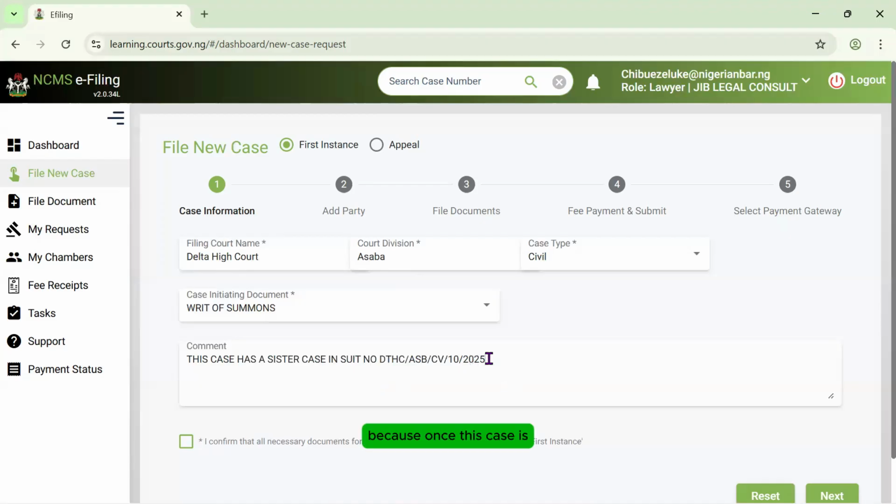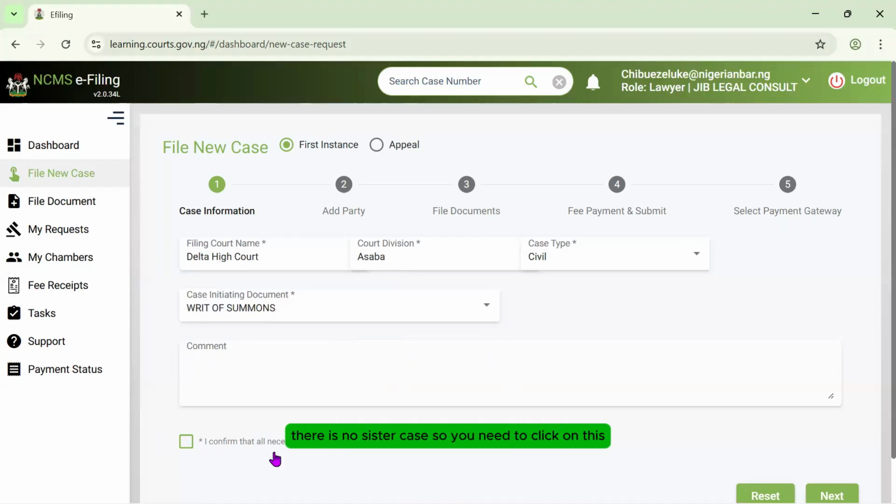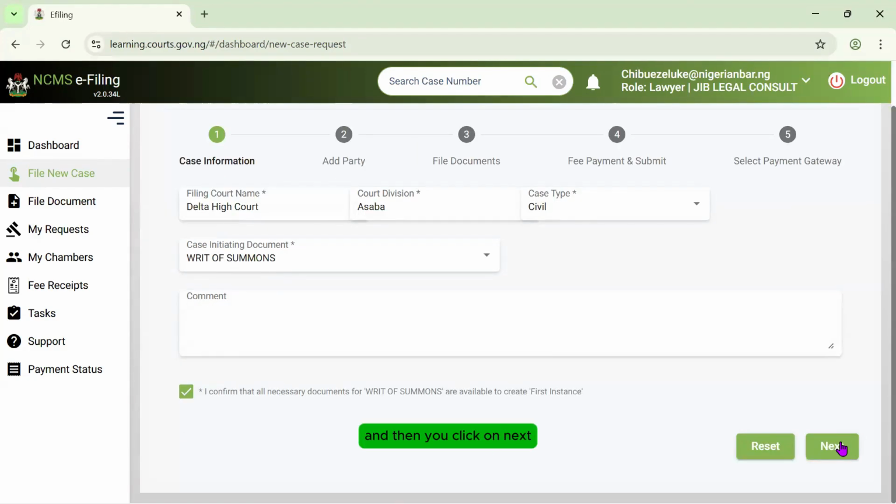Because once this suit number is seen, at the point of assignment, this case will be called up and the court where it's assigned will be shown. So you don't need to state all that. But if you want to go overboard, you can do all of that. But in this case we're filing today, there is no sister case. So you click on check, confirm that all your documents are there, and then you click on next.